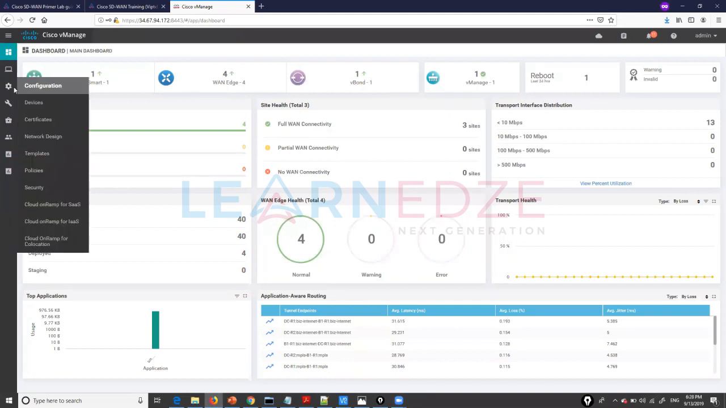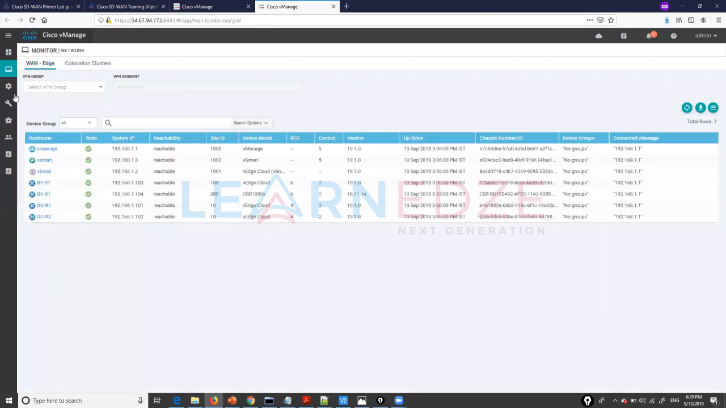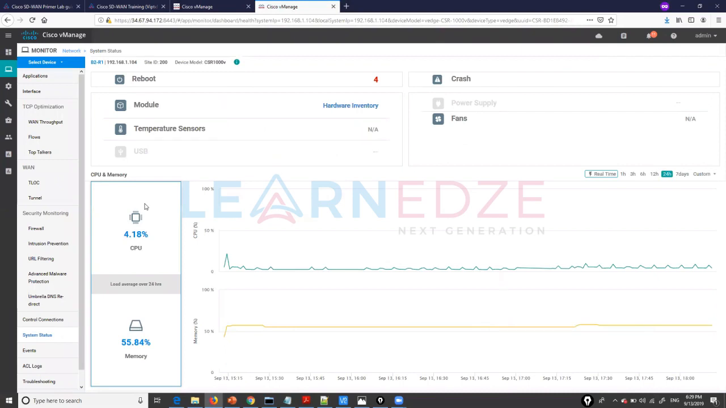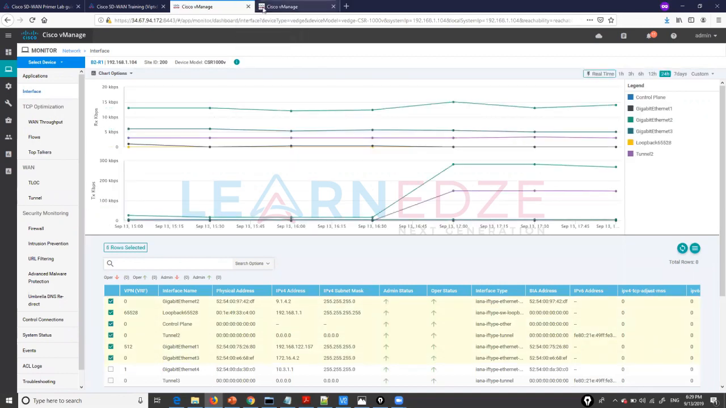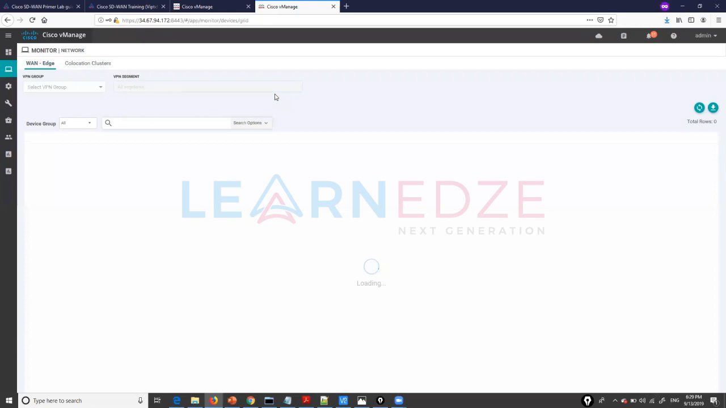I'll just try to open a few other tabs here, just for the demonstration purpose. Let's say I want to open network, B2R1, to open interface here. I just want to showcase on which interface the more traffic is going when I'm sending. And I also want to open another tab.